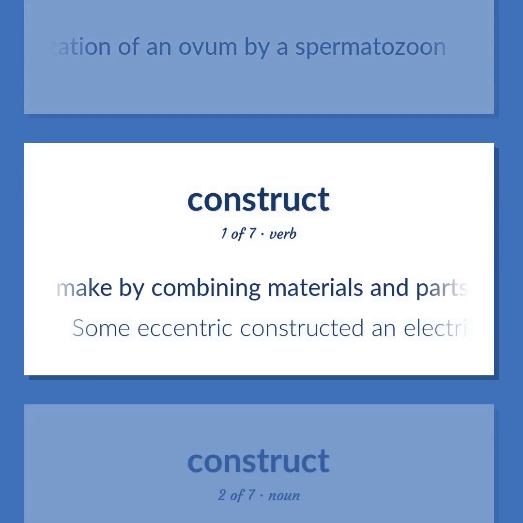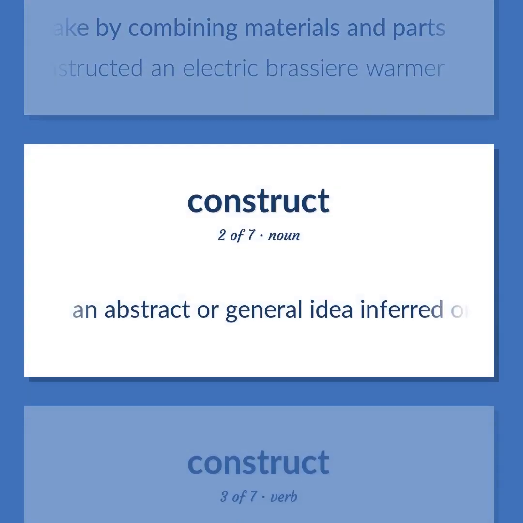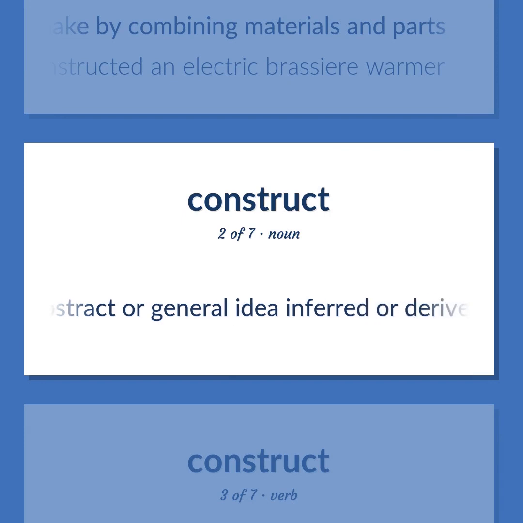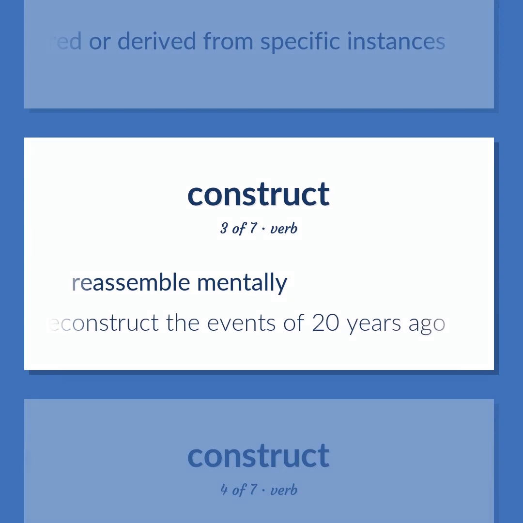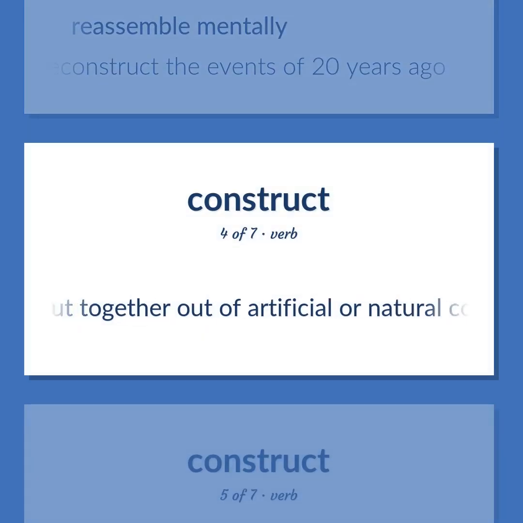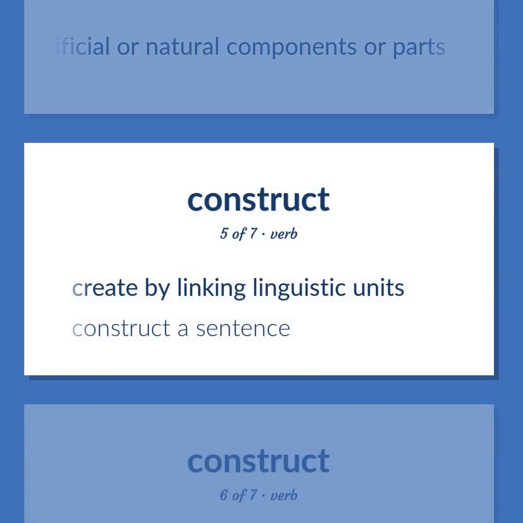Make by combining materials and parts. Some eccentric constructed an electric brazier warmer. An abstract or general idea inferred or derived from specific instances. Reassemble mentally. Reconstruct the events of 20 years ago. Put together out of artificial or natural components or parts. Create by linking linguistic units. Construct a sentence.